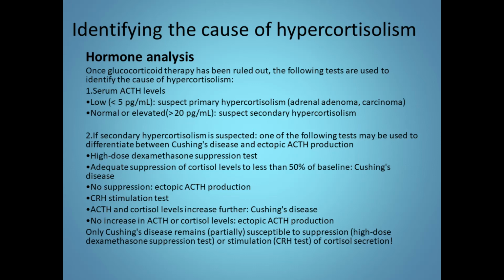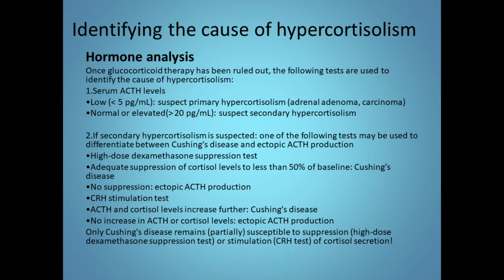If secondary hypercortisolism is suspected, one of the following tests may be used to differentiate between Cushing's disease and ectopic ACTH production. High dose dexamethasone suppression test: adequate suppression of cortisol levels to less than 50% of the baseline gives us a diagnosis of Cushing's disease. If there is no suppression of ACTH, then it can be an ectopic ACTH production. Then we go for the CRH stimulation test: if ACTH and cortisol levels increase further, then it is Cushing's disease.